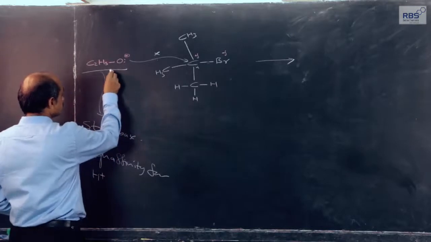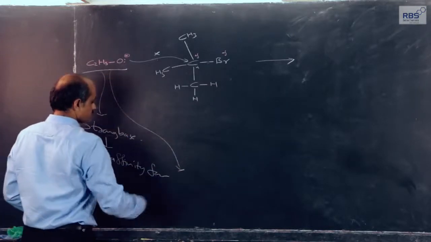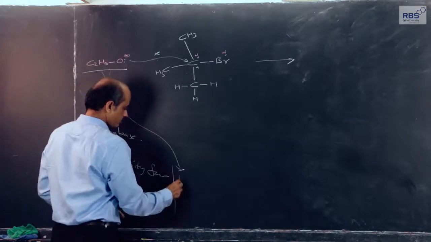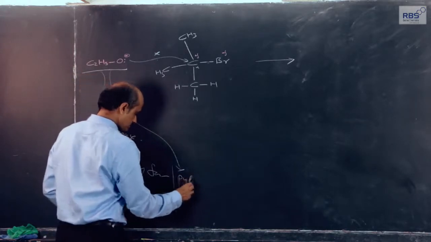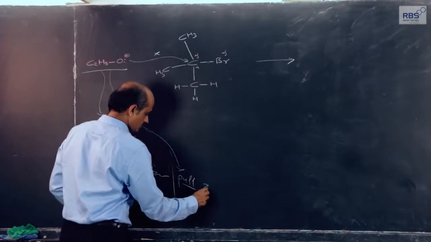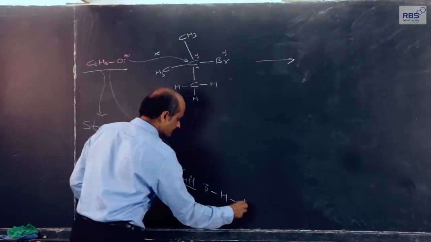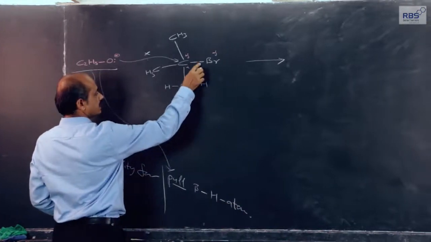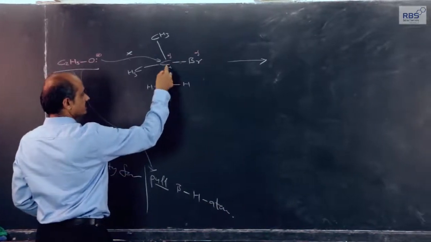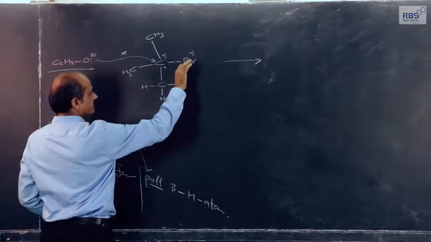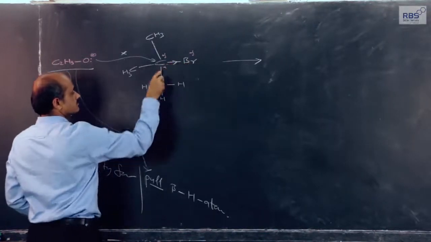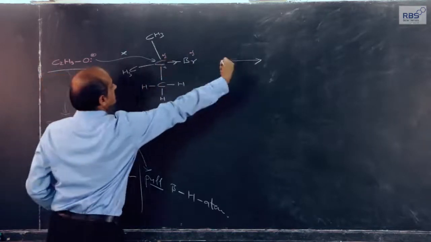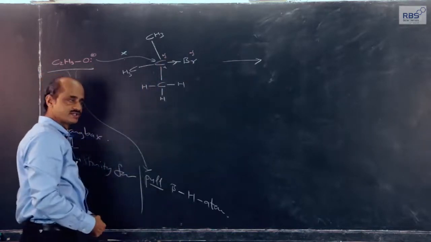This ethoxide ion will attract a beta hydrogen atom. The carbon to which bromine is attached is alpha, and because of bromine's polarity, bromine pulls the electron density of carbon and bromine towards itself.